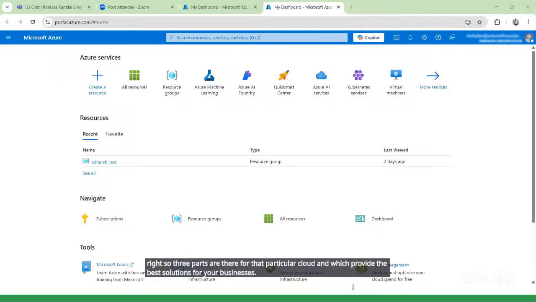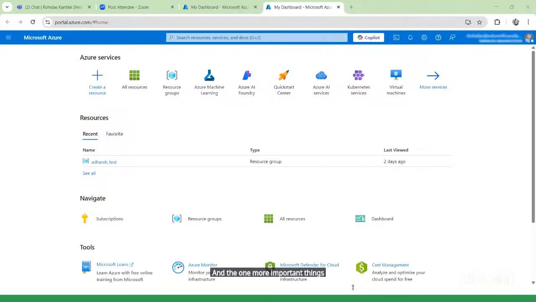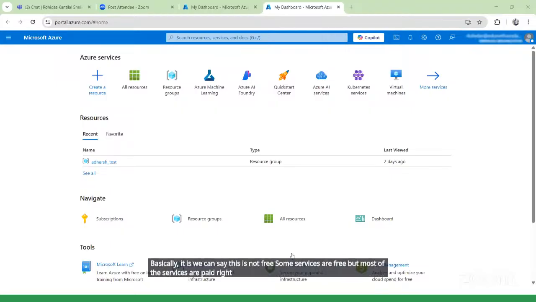One more useful thing about the cloud is that it is not free. Some services are free, but most of the services are paid. So you have to use it, and I will tell you how exactly it is useful.